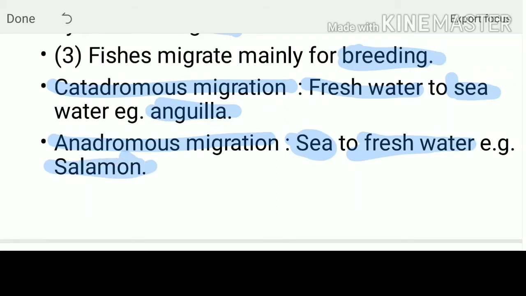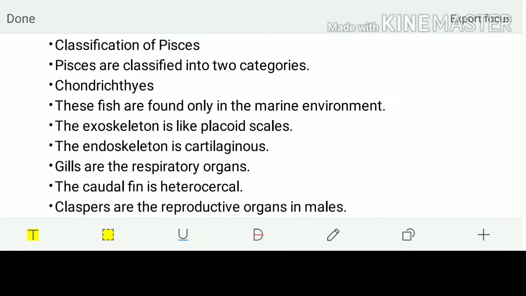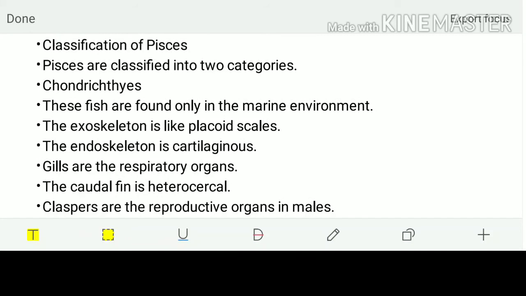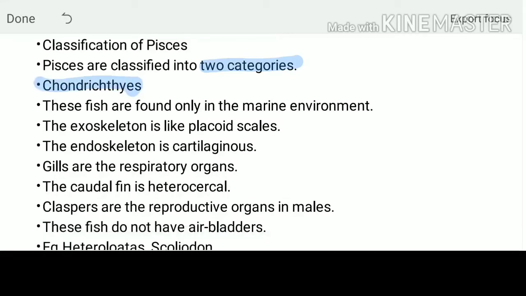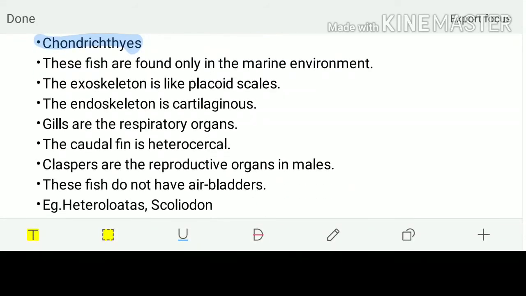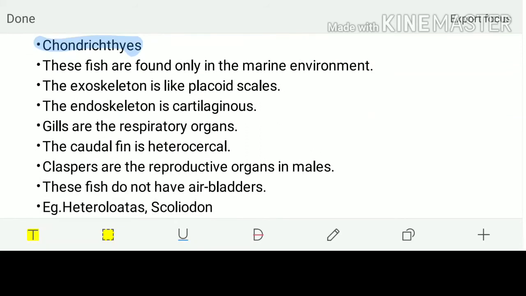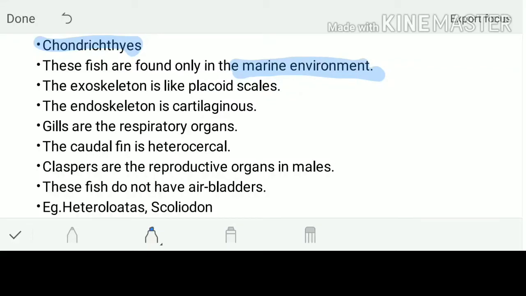Now we are done with the characteristics of the class, and we are dealing with the classification of the Pisces. They are classified into two categories: chondrichthyes and osteichthyes. First, dealing with the chondrichthyes. These fishes are found only in the marine environment. That is a very special character, I should say.